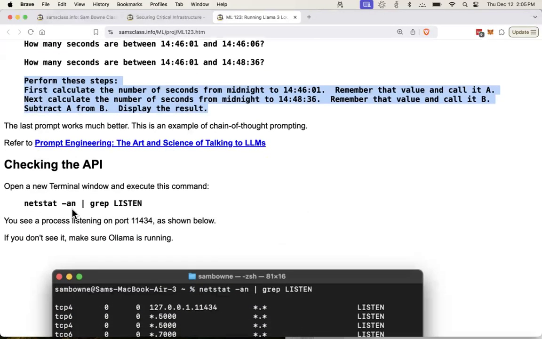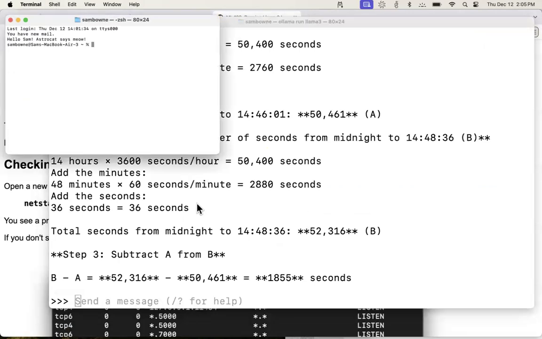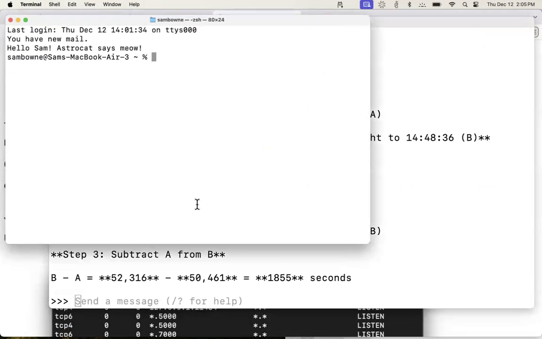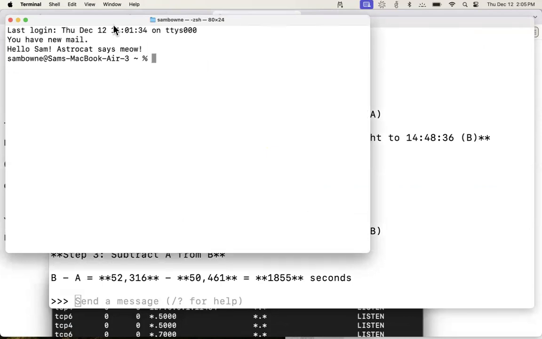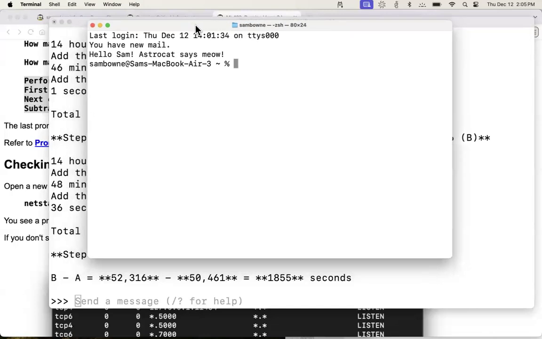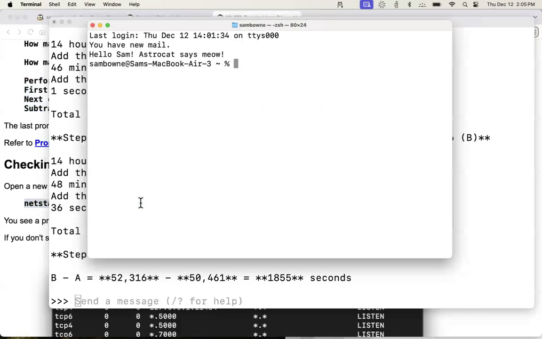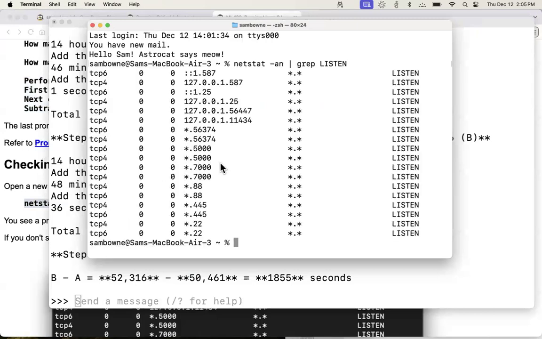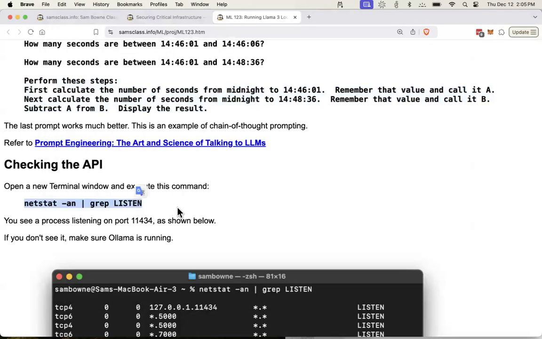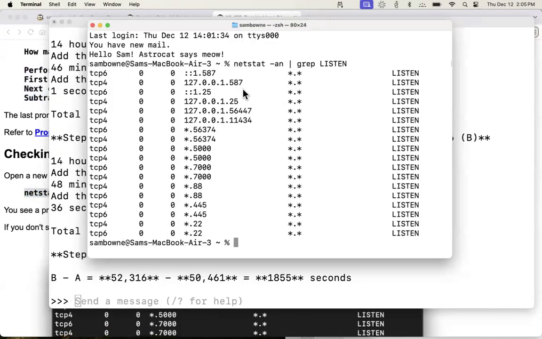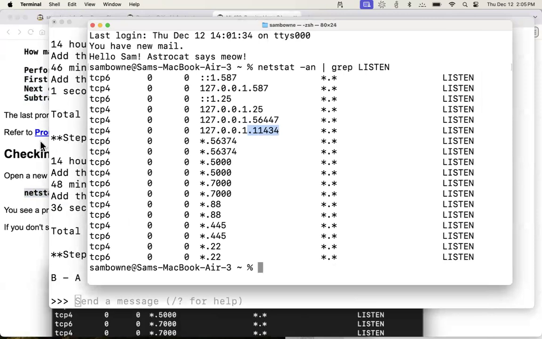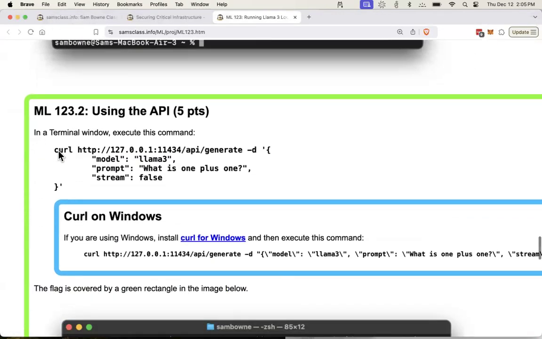But now the next thing I want to do is show you the API. Let me open another terminal. It is also listening on a network port for API requests. So you can run this thing locally on one of your machines and use it exactly the way you would use the cloud services through the API. You can see it if you just run netstat to see what's listening, and you will see a port listening on 11434. That is Ollama listening on that port. And you can use the API.